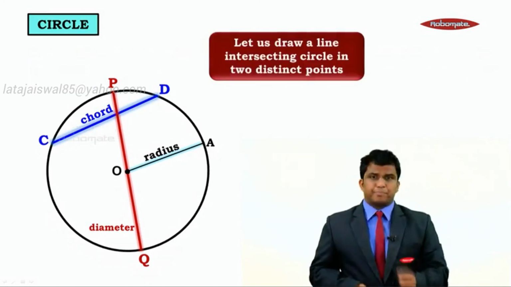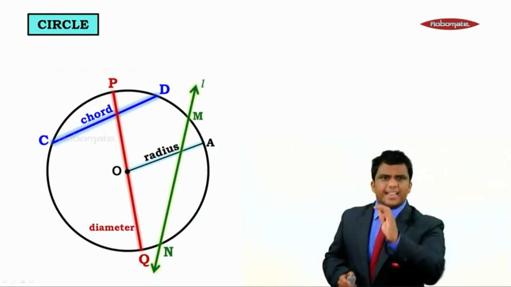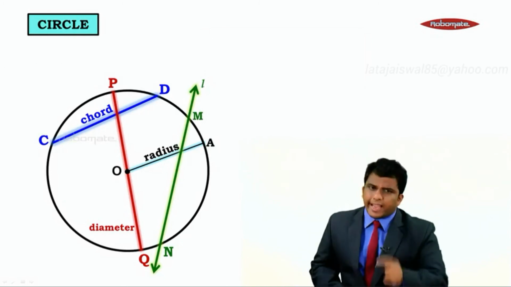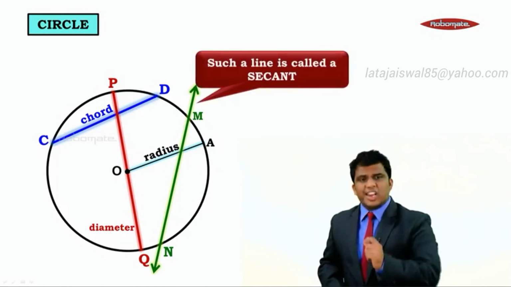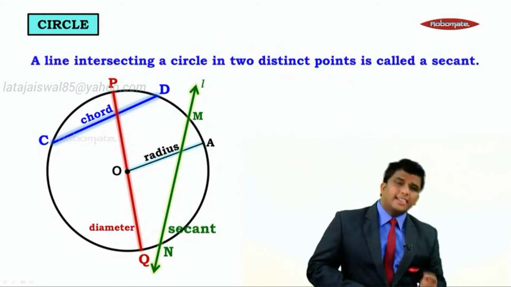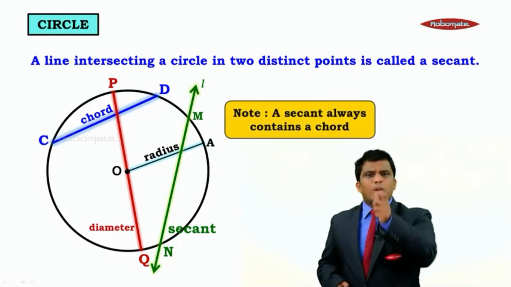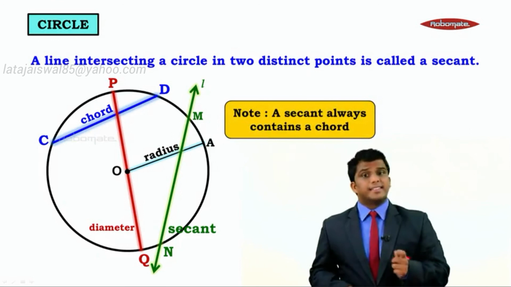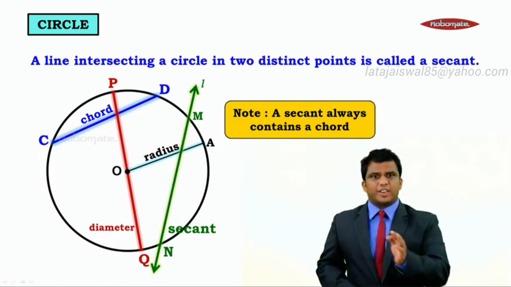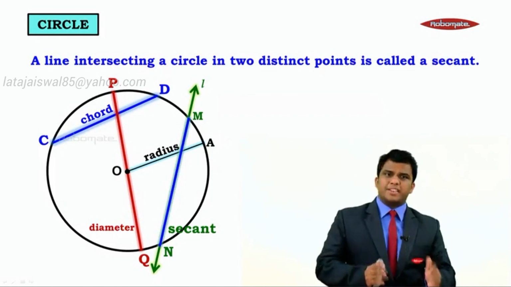Now let's take one more concept. Let us draw a line intersecting the circle at 2 distinct points. So we can see a line L and this line L is intersecting the circle at 2 distinct points. Those are M and N. What do we call this line? Such a line is said to be a secant. So what's a secant? A line intersecting a circle in 2 distinct points is called a secant. Now if you observe, what is segment MN? Segment MN is a chord. So can we now say a secant always contains the chord? The secant always contains the chord. So this is what we have understood when it comes to the terminologies or the elements of a circle.